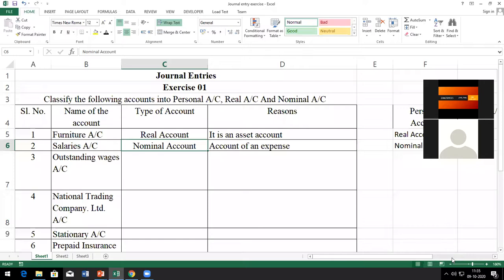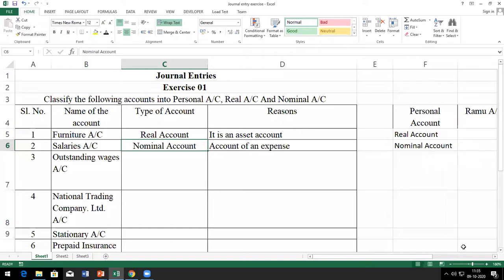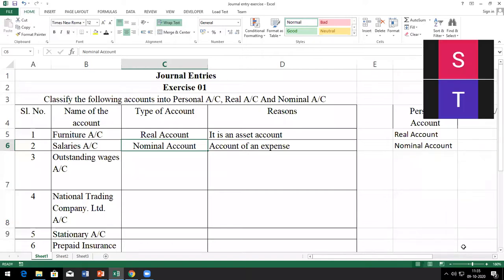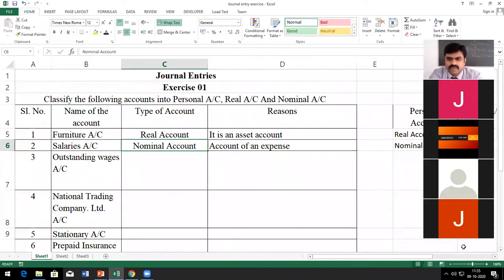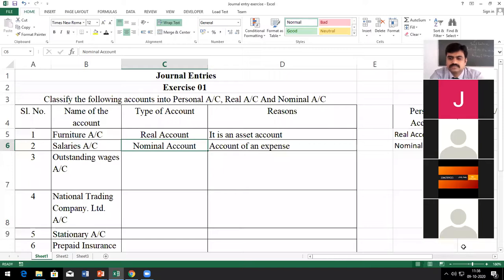Okay, nominal account is the wrong answer. Sir, would it be a personal account? Who is that? Jacqueline? Can you explain why it is a personal account? The account represents the accounts of persons, sir. Outstanding wages, yes, sir, it's representing persons. Yes, outstanding wages, as we said, is correct. It is a personal account. What type of person is that? Is it a natural person, a representative person, or an artificial person?